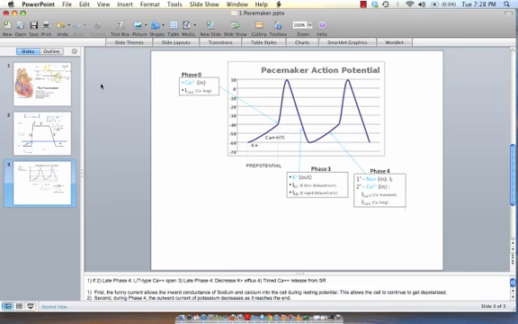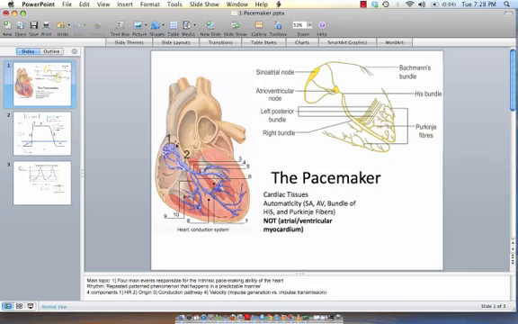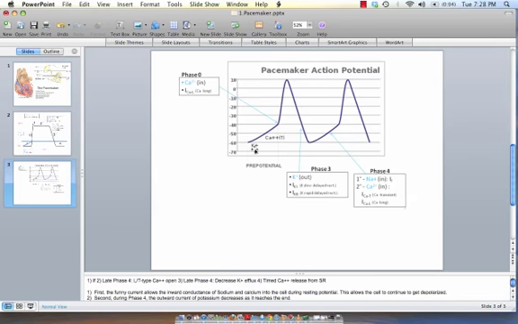That is to say that if you take the SA node and cut it right here and put it in a bucket of solution with electrolyte fluids, it will continuously undergo depolarization in a repeated pattern over and over again. It does not need any neurohumoral mechanisms to signal it to undergo depolarizations. So what exactly is responsible for this unstable phase 4? There are 4 main reasons why this cell will undergo this depolarization.